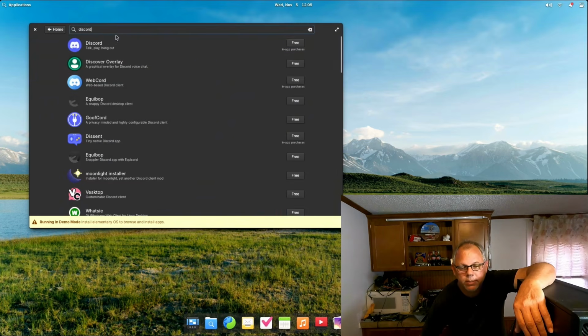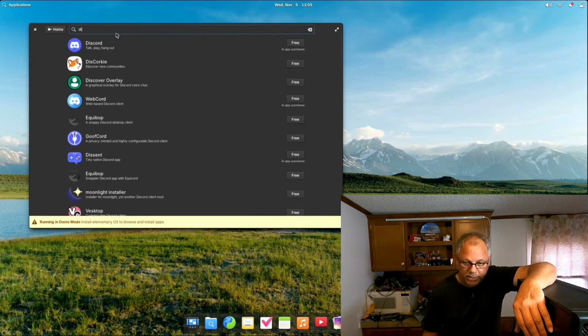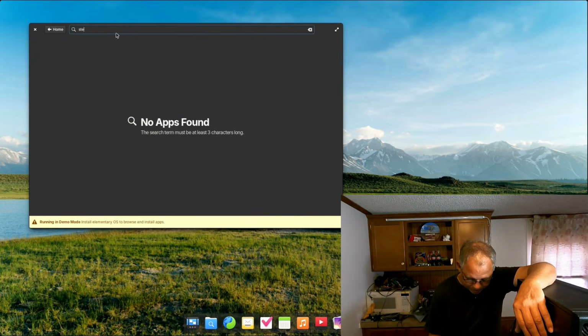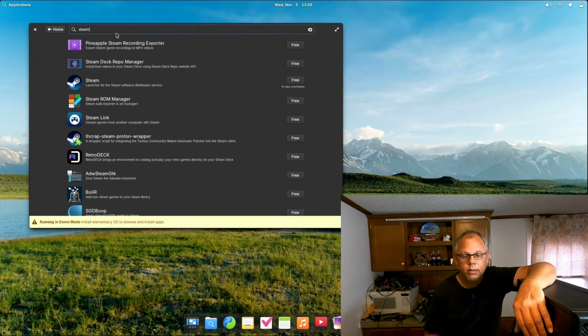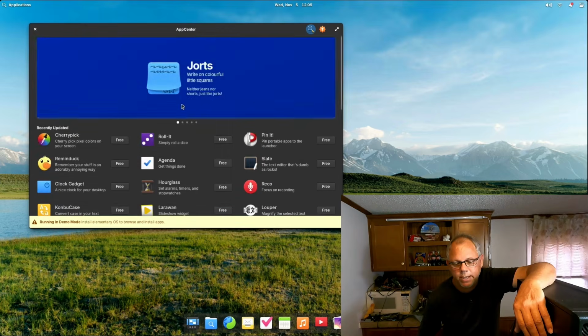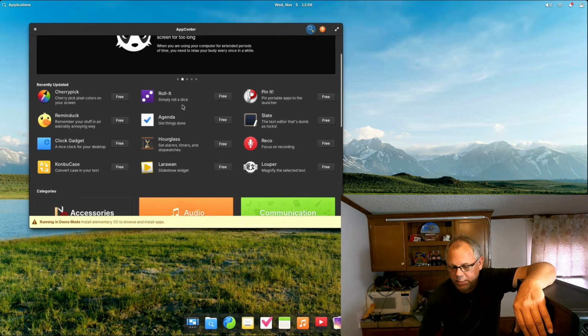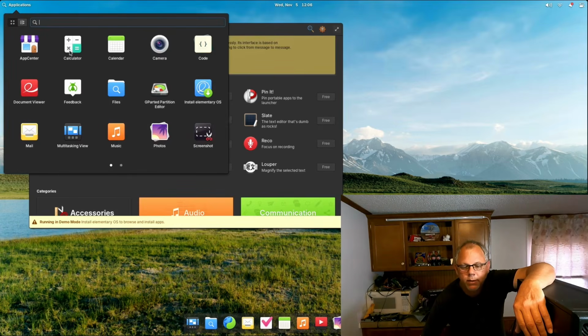So we'll go back to the search. The other thing you'll be interested in is Steam, right? And there's Steam right there. So you can put your Steam on there or whatever you want. I mean, just check the App Center out. This may not have all the Office things, so we're going to go to the application there.